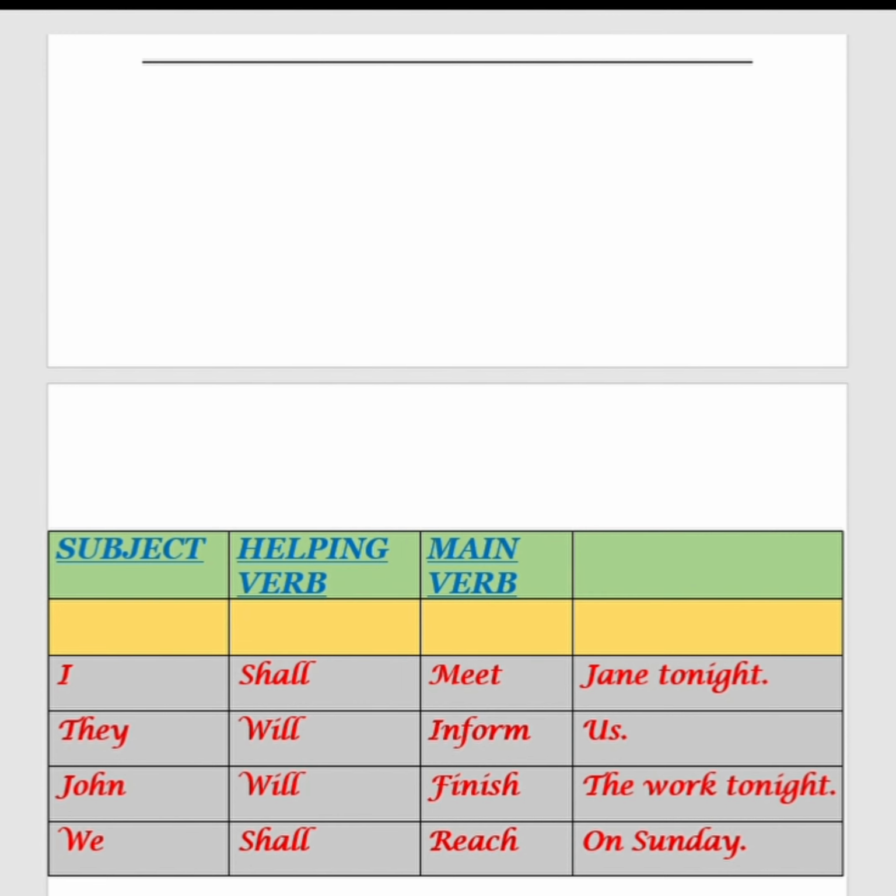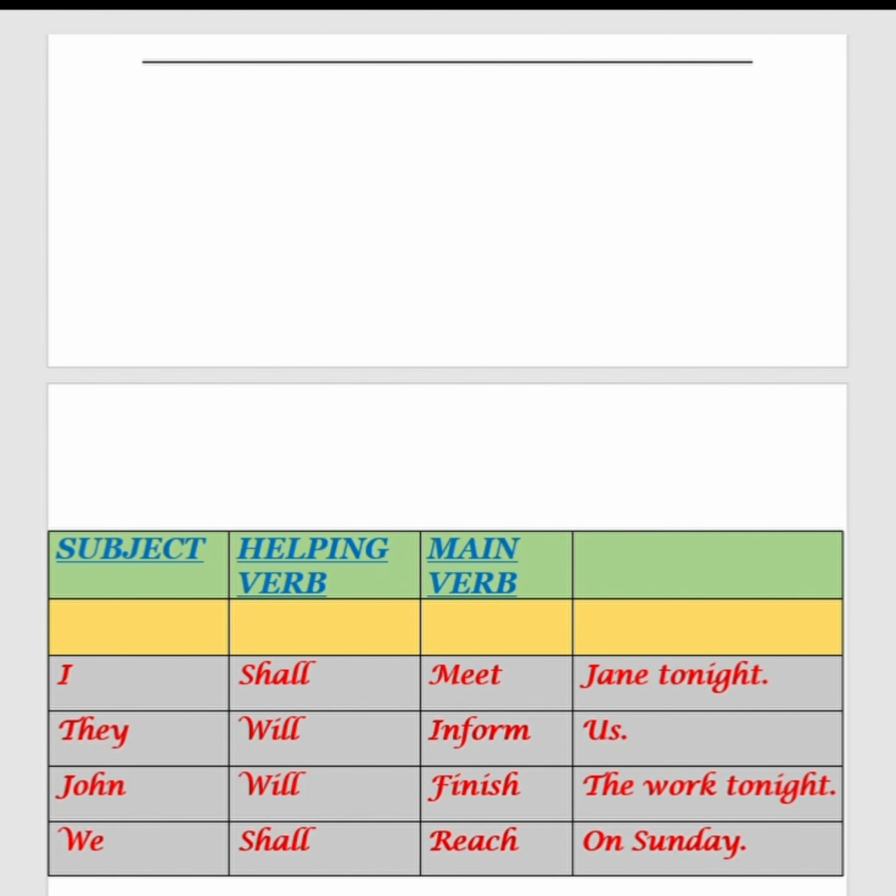Then John, the subject: will is used with John as the helping verb, the main verb is finish, and the work tonight is the remaining part of the sentence. The full sentence is John will finish the work tonight. Then the subject here is we. With we we use shall, the main verb is reach, and the remaining part of the sentence is on Sunday. So the sentence is we shall reach on Sunday.